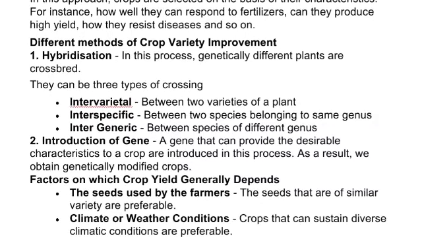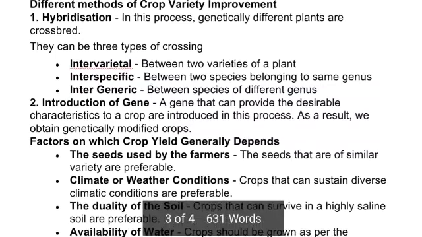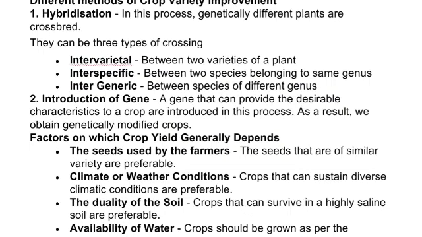Different methods for crop variety improvement. First is hybridization. In this process, genetically different plants are crossbred. Genetically different means two different species of plants are crossbred, and there can be three types of crossing: intervarietal, interspecific and intergeneric. Intervarietal means between two varieties of plants, two different varieties are crossbred, and the resultant plant is of a new variety. Interspecific means two different species and intergeneric means two different genera.